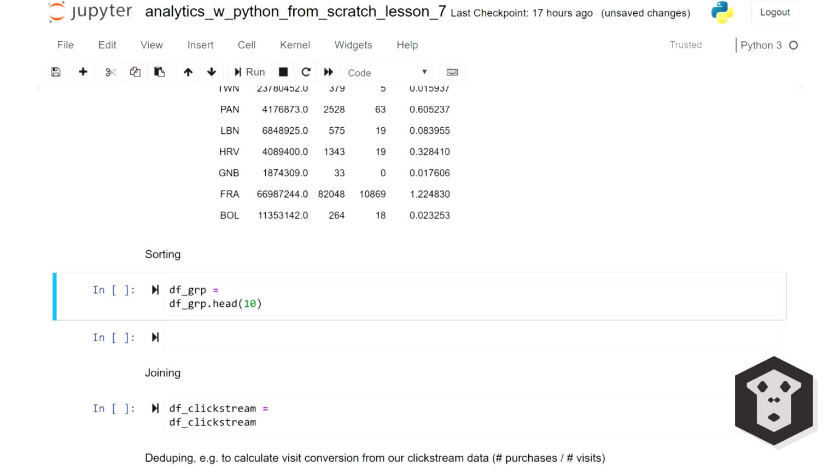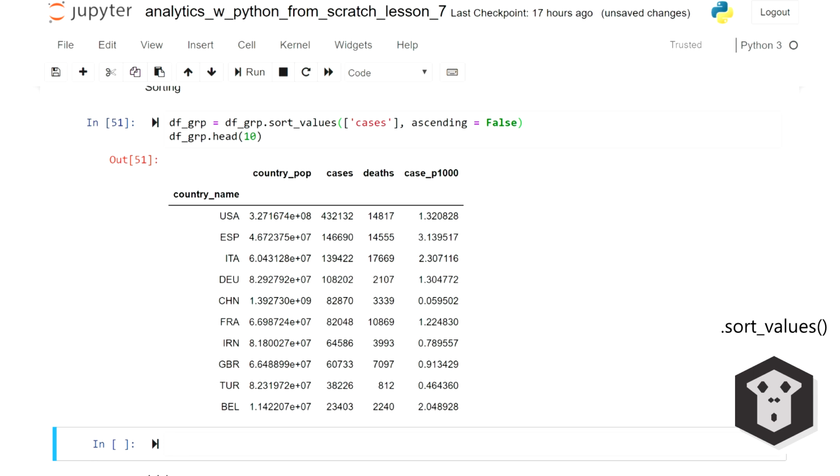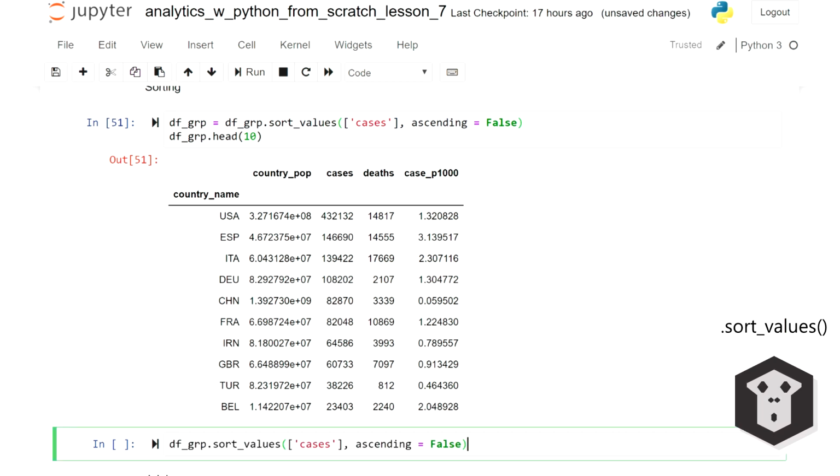You can also sort your data in Pandas, for instance, in descending order of cases. And to do that, you need the sort_values method. The column I want to use is cases, and I don't want that to be ascending. So if we display the top 10 rows, we now have the top 10 countries in terms of cases. So the first 3 are the US, Spain, and Italy. We could sort it by the number of cases per 1,000 individuals too.